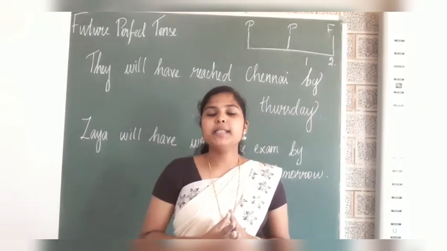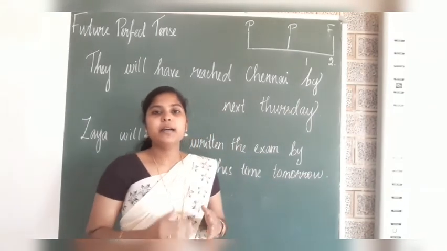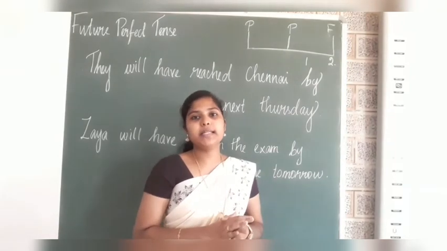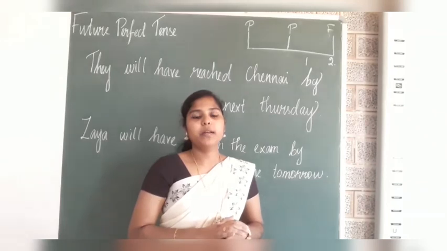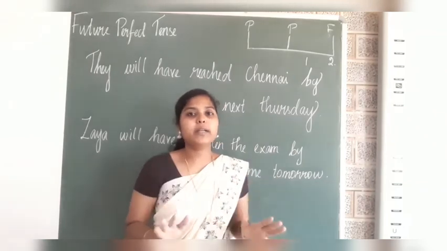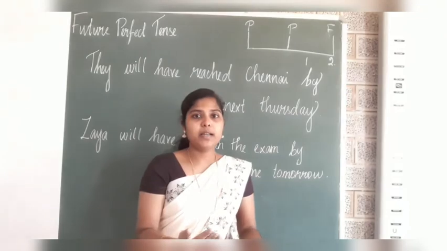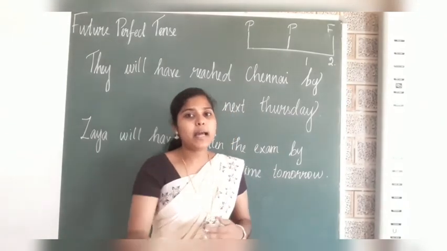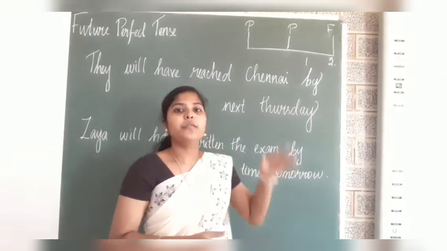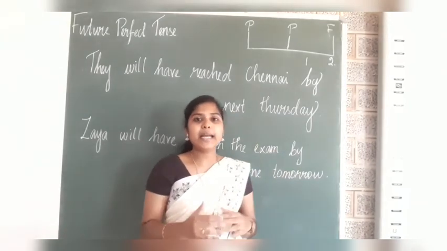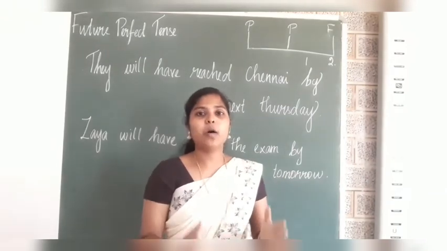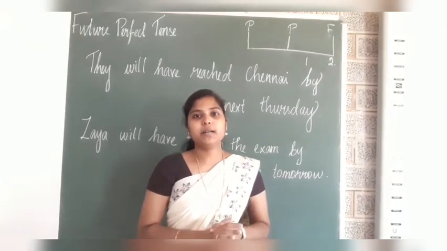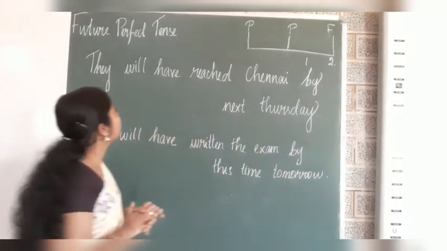Now come to future perfect tense. Future perfect tense is indicating an action which will happen, which will complete at a specific time or at a particular time. Now the action has not completed. Future tense is indicating an action which will happen in future. Am I right? So future perfect tense means in future the activity or the action will be done, will be completed. Okay. Now look at these examples.